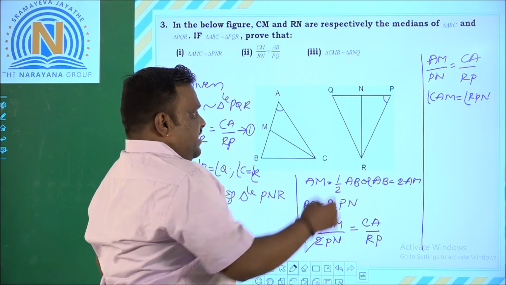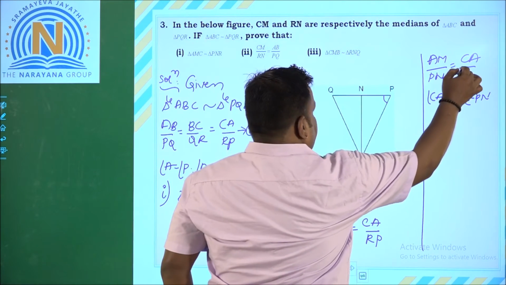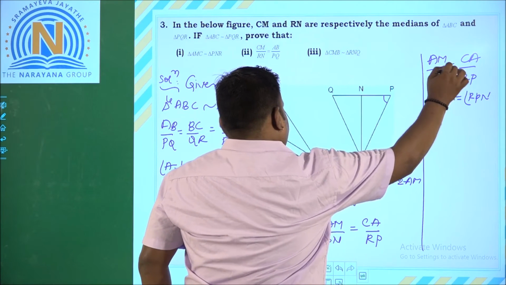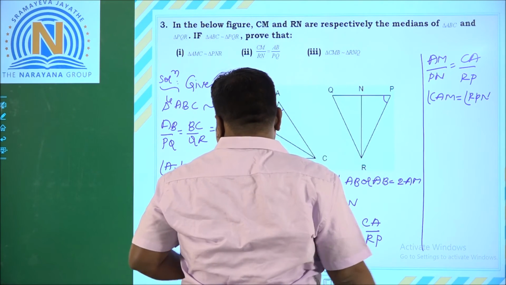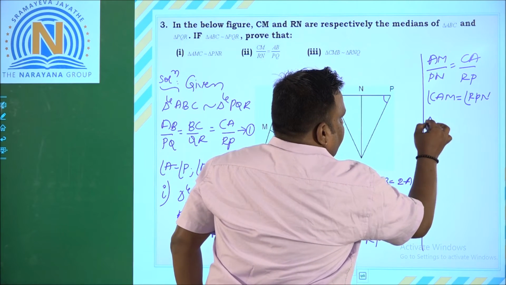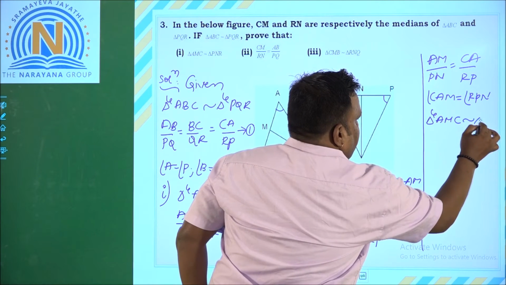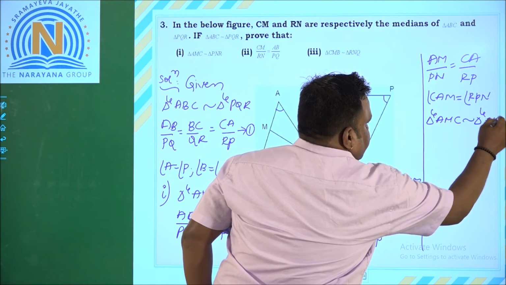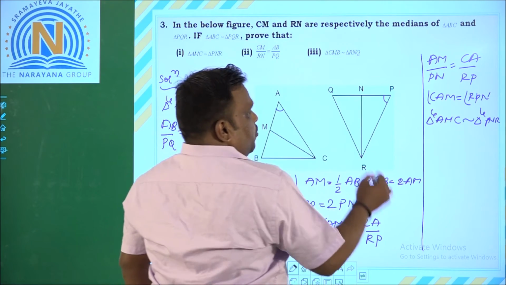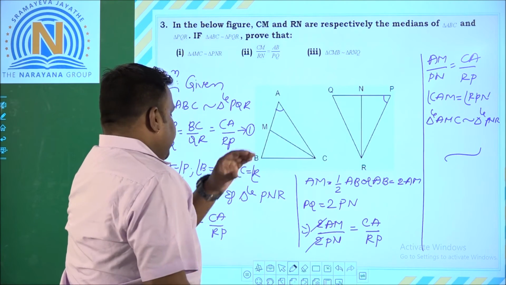So according to this SAS similarity criteria, we can write that here we have two ratios of the sides as equal, and as we got, the angle is also equal. So according to this SAS similarity criteria, we can write triangle AMC similar to triangle PNR. This is what we have to prove. This is the first condition. Now let us concentrate on the second one.